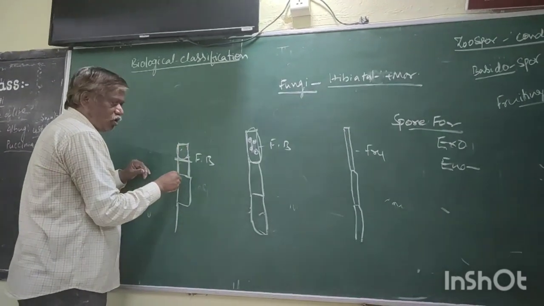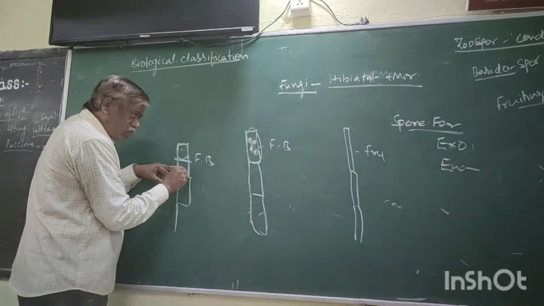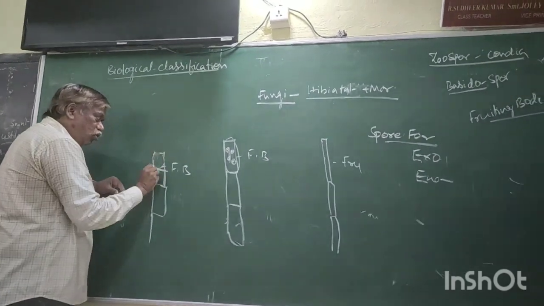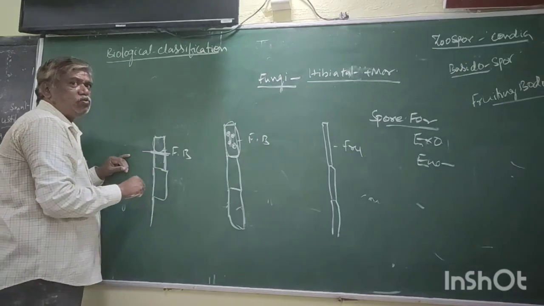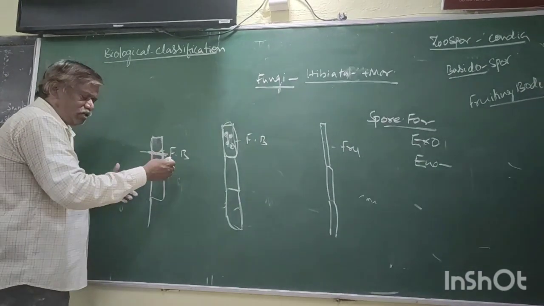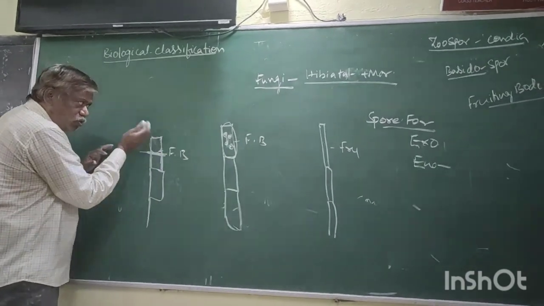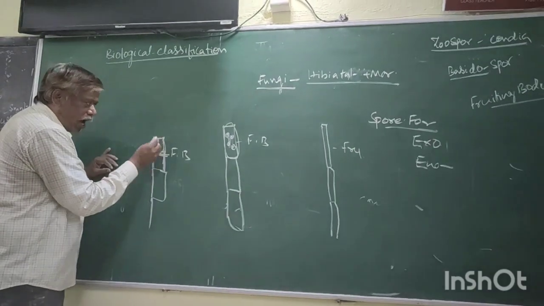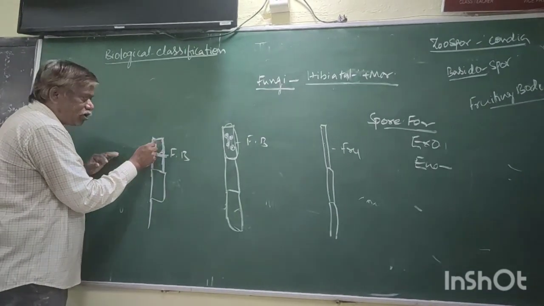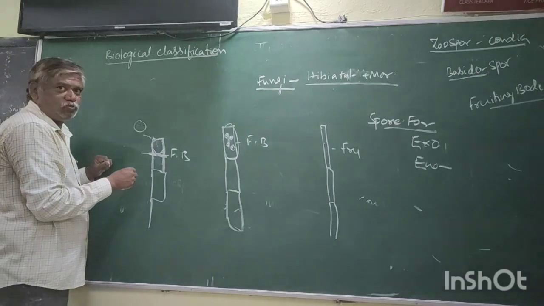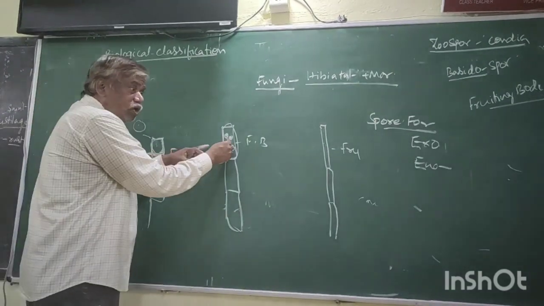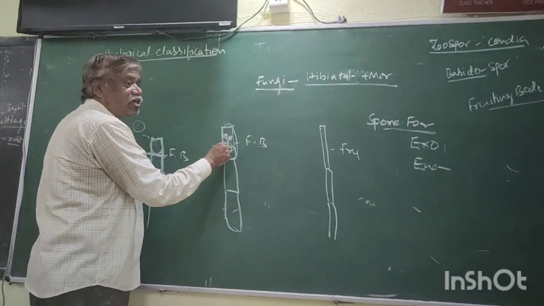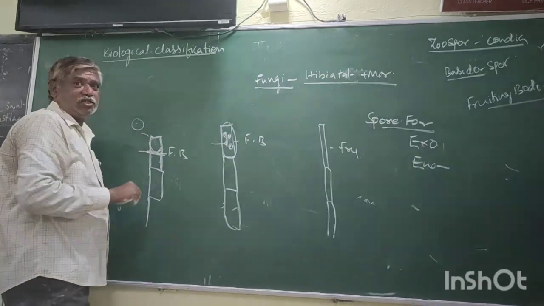One spore. It becomes a hypha. Again it grows and again goes to division. Like this, gradually the upper part of the hypha becomes spores. Here the spore is outside, hence it is called exogenous. In the earlier case the spore is inside, hence it is endogenous.